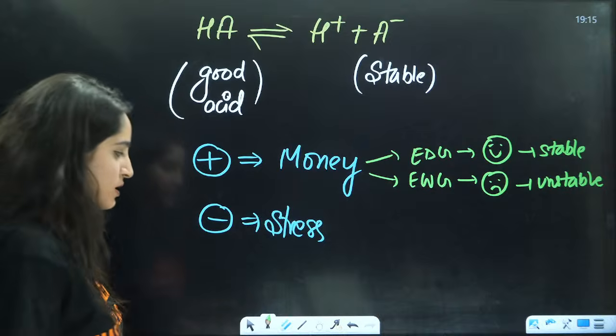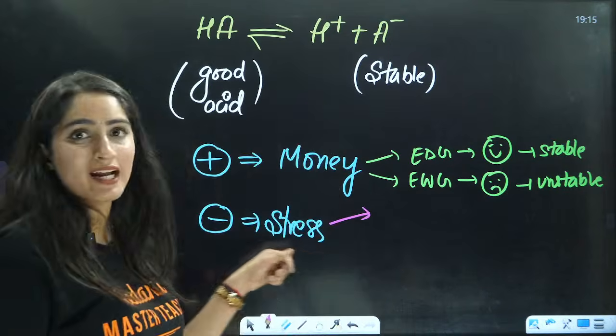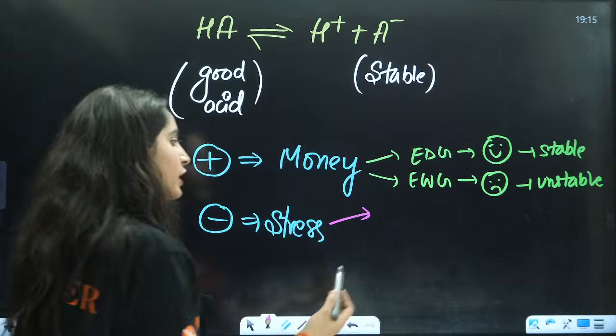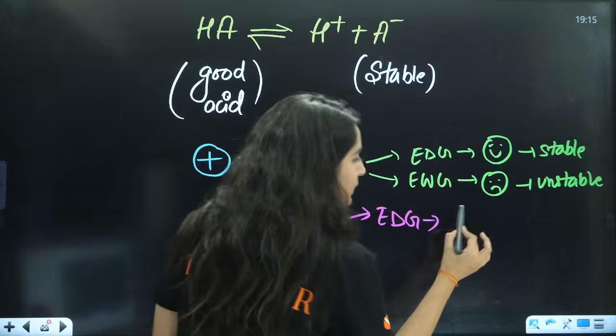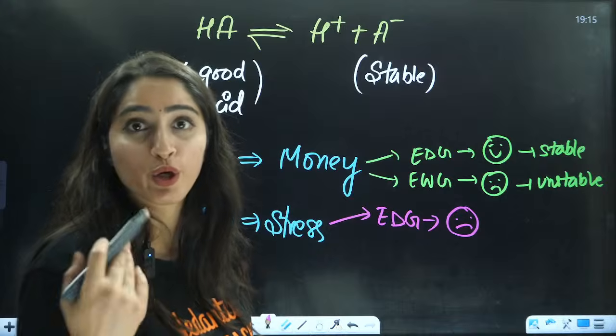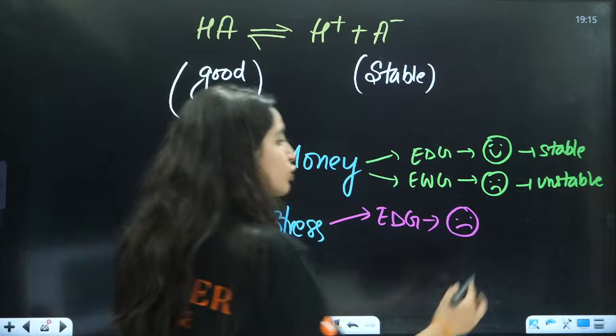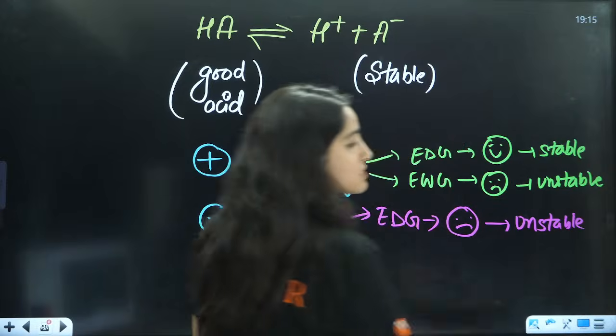This is like stress. For example, you are already under stress. Someone is giving you more stress, they are donating you more stress. You will become unhappy. You will be like, I am already under stress, you are talking about this and that to me, you are giving me more stress. So you are making me very, very unstable.